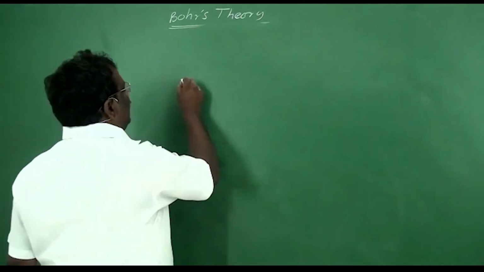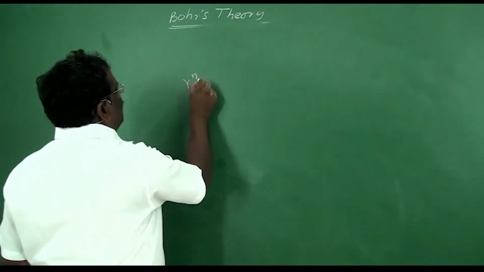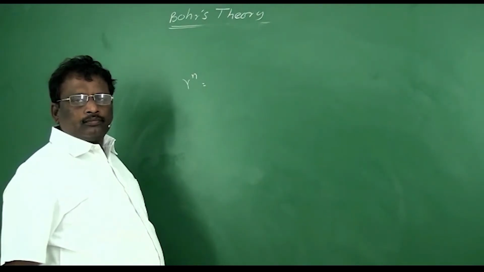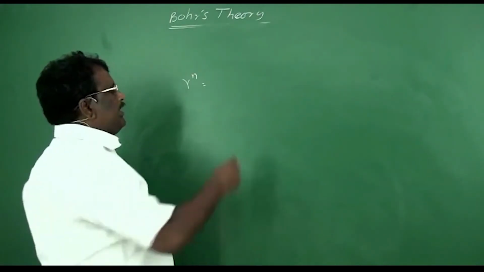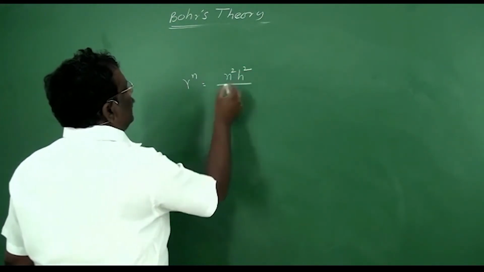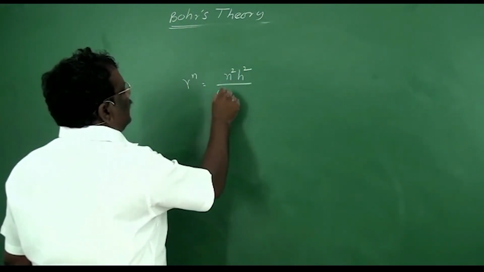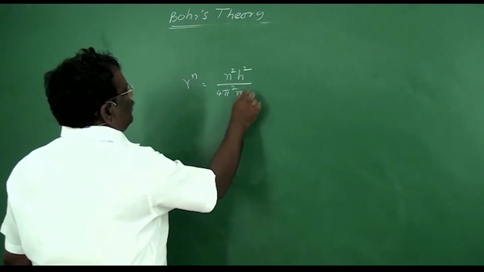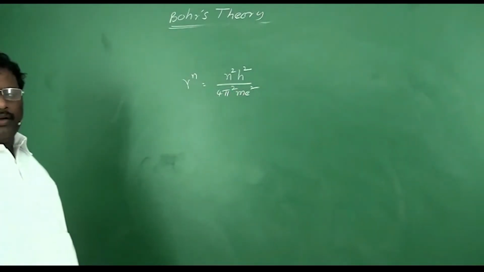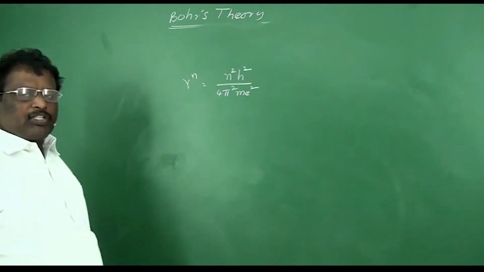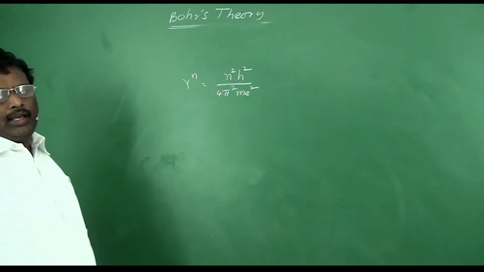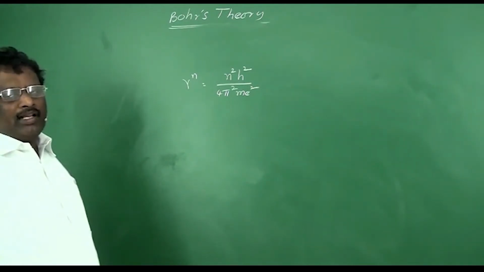The radius of the nth orbit of hydrogen atom, Rn, is equal to n square h square by 4 pi square m e square. This is the expression for the calculation of the radius of the nth orbit of hydrogen atom.